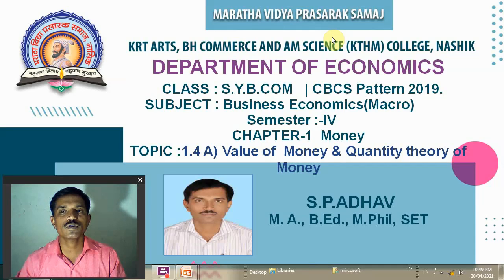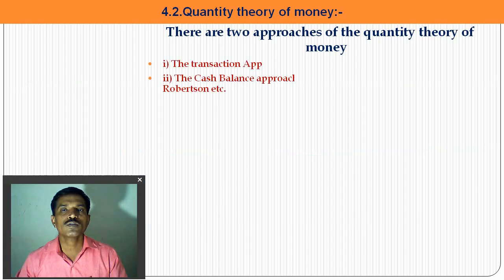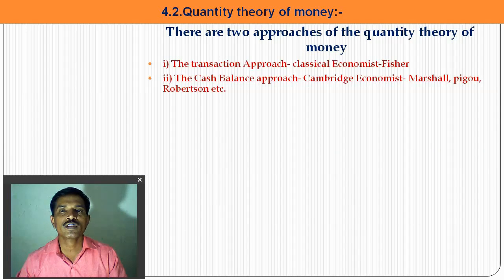This online lecture of Business Economics, SEM 4, and we are looking here at chapter number 1, Money, and under that 1.4, Value of Money and the Quantity Theory of Money. In the previous lecture, we discussed the Fisher Quantity Theory of Money, and we also discussed some assumptions of the theory and the diagram. So there are two approaches of quantity theory of money: the transaction approach explained by the classical economist Fisher, and the cash balance approach explained by the Cambridge economists Marshall, Pigou and Robertson.